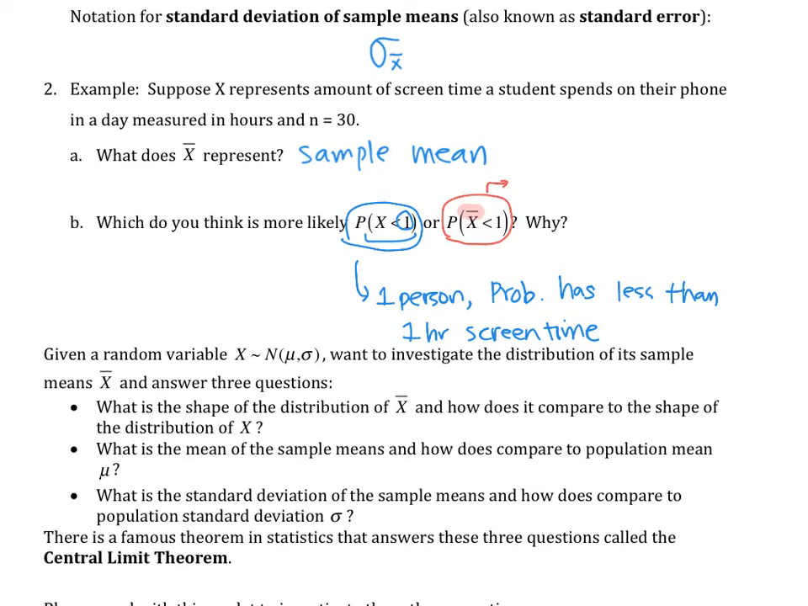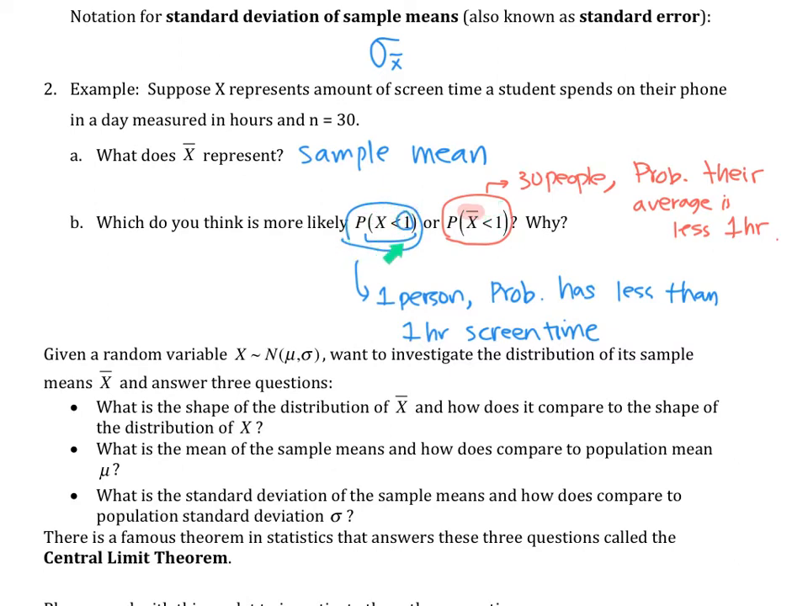This means when you survey 30 people, what's the probability that the average of those 30 people, their average is less than 1 hour of screen time, right? So even though they look the same, there's a huge difference. The first one is only for one person, and the second one, because there's a bar on the top, means the average of 30 people having less than 1 hour screen time. So they're asking, which do you think is more likely, this or that?